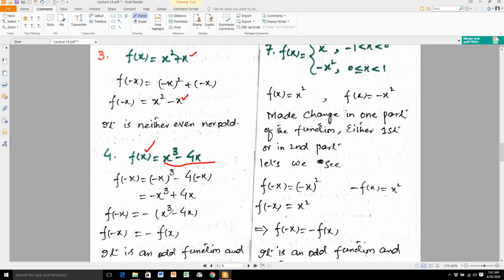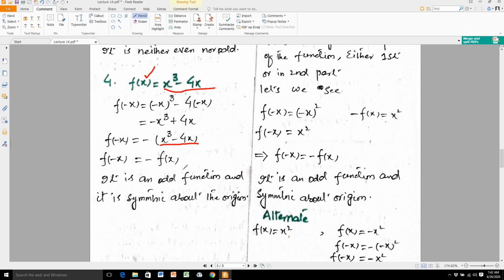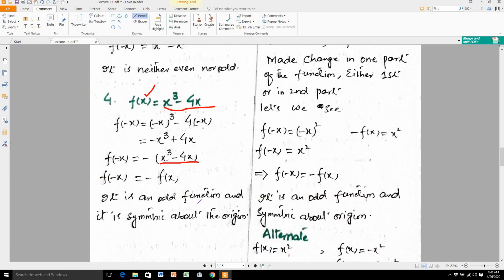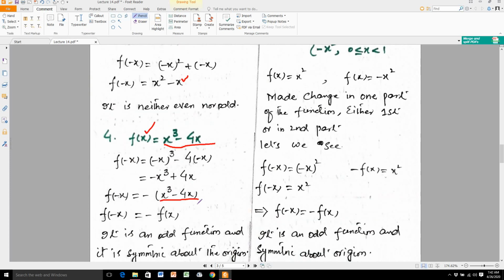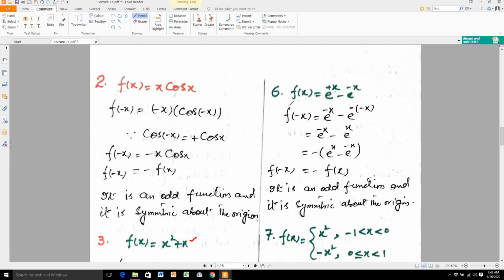So at the place of x cube minus 4x, you substitute f of x. So this shows that the given function is an odd function and it is symmetric about the origin. Hopefully you understand what I am teaching you.